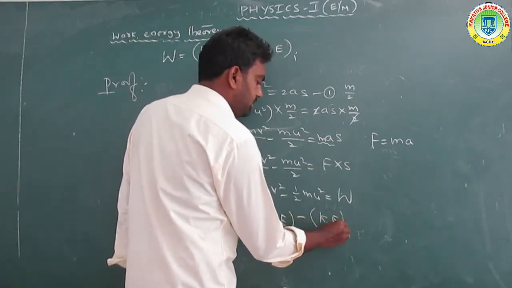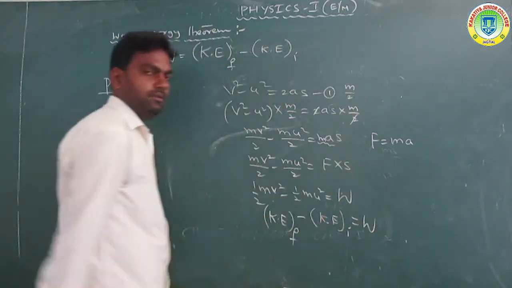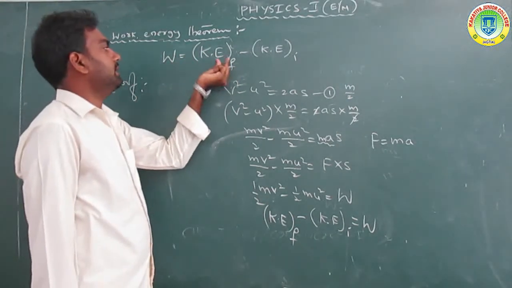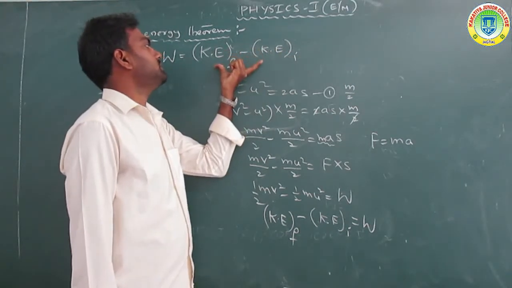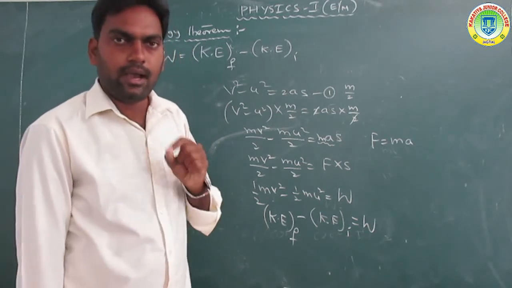So W is equal to the final kinetic energy minus the initial kinetic energy, that is the change in kinetic energy.